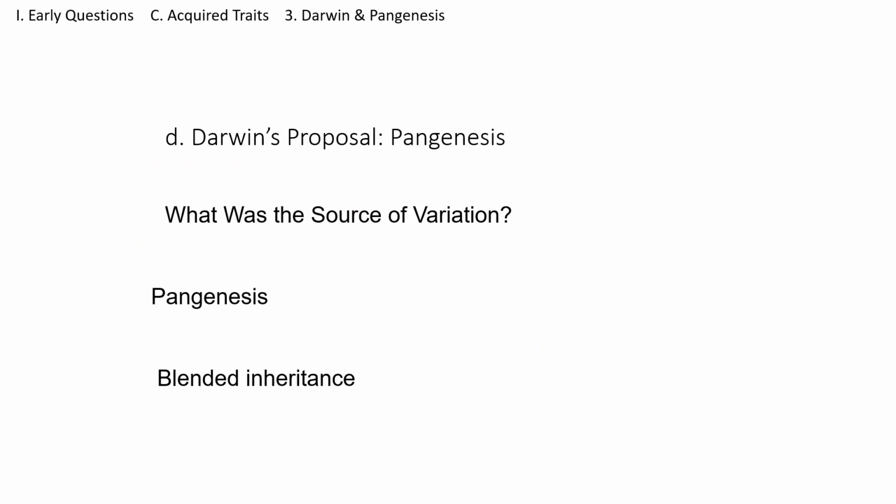In this section, I will talk about pangenesis, and I will divide it in three main sections. In the first section, I will talk about what was the source of variation. That was the main question that Darwin had when he proposed his idea of evolution through natural selection, as we watched before. And every time that he proposed his idea, as he didn't know anything about inheritance, we didn't know anything about genes, everybody started asking, okay, so how does variation work?